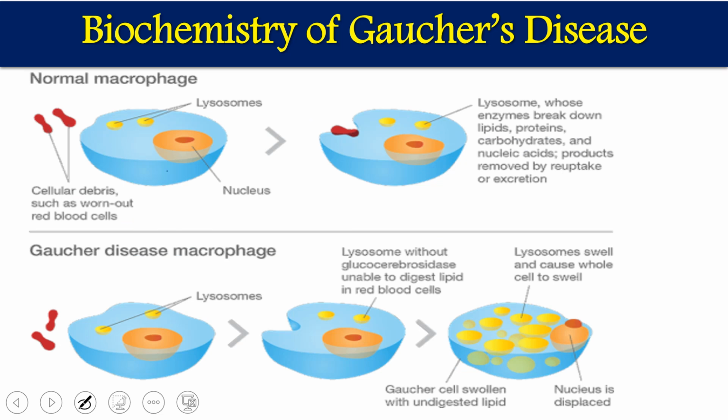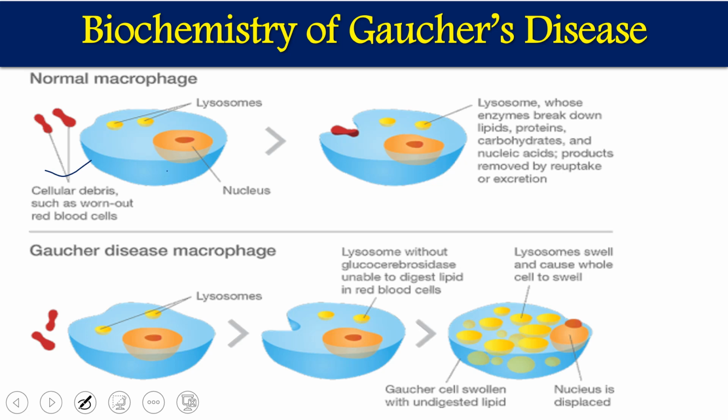Those enzymes degrade all the cellular debris and other components. So normally material is phagocytosed and degraded; lysosomal enzymes break down all the components taken into the cells. This is the case in normal cells.